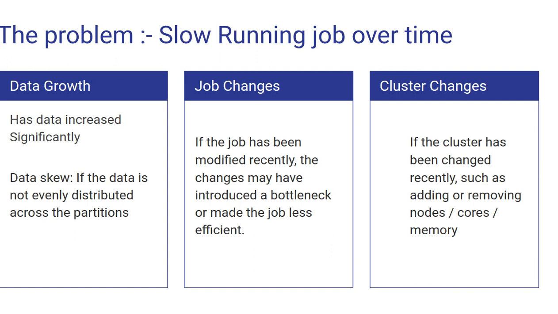So it is important to analyze these three factors: data growth, job changes, and cluster changes to understand the slow running job, or the job which was running fine earlier and now it has slowed down.